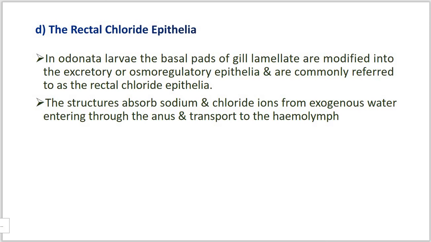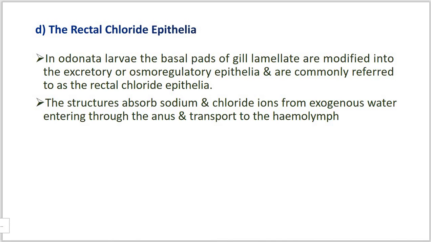These structures absorb sodium and chloride ions from exogenous water entering through the anus and transport them to the hemolymph. This is what concerns the rectal chloride epithelium of Odonata larvae.